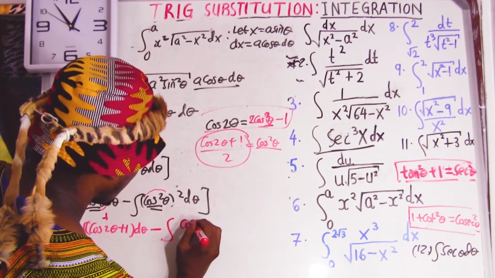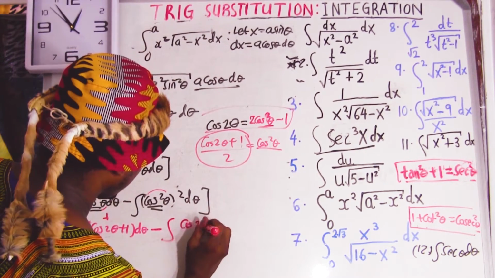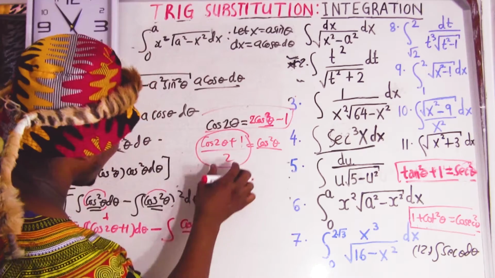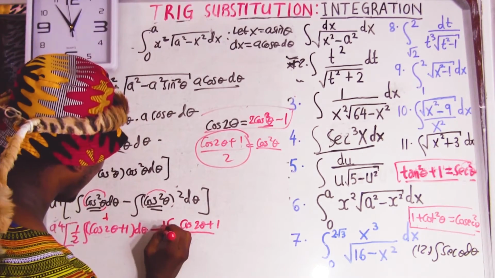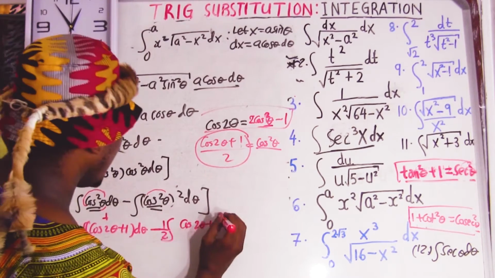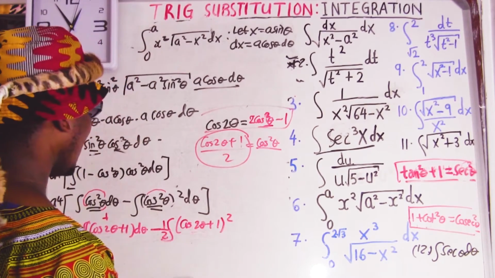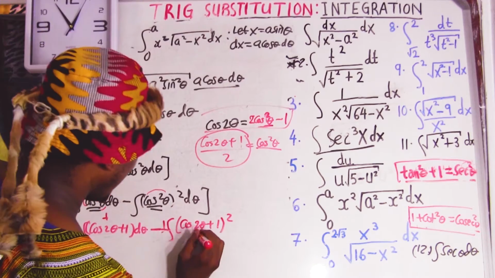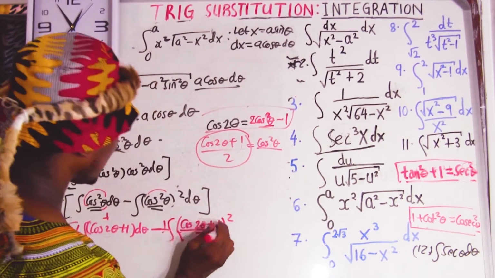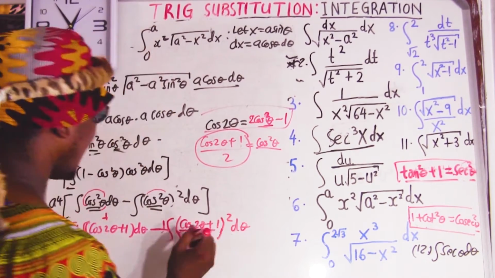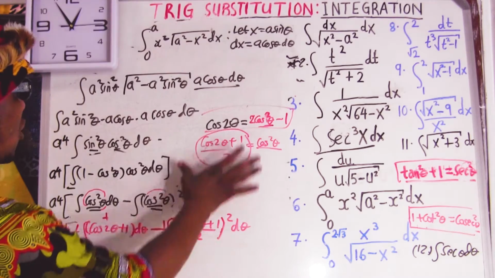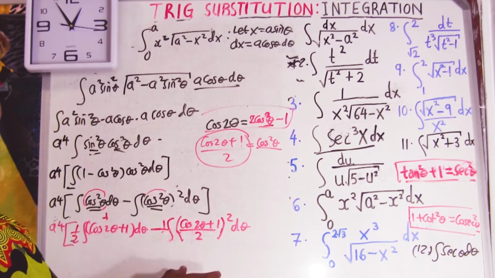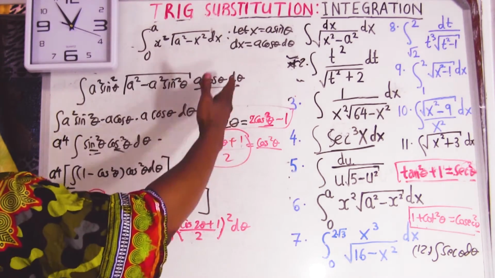It's going to be cos 2 theta plus 1 over 2. But remember, there's a square here, so if I take the 2 to the back I'll be wrong. I must write my 2 here because I have to square it, and then have d theta. Now you have to expand it. Let me finish this side and then we deal with this one.